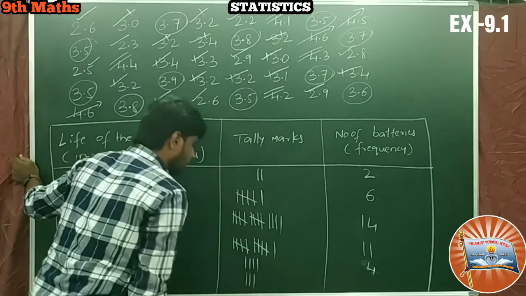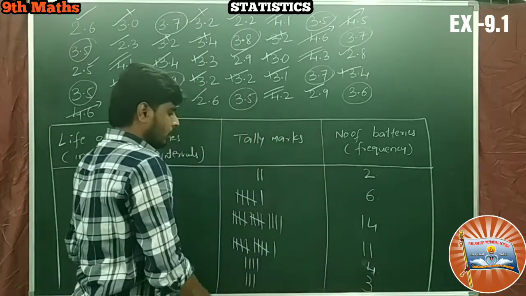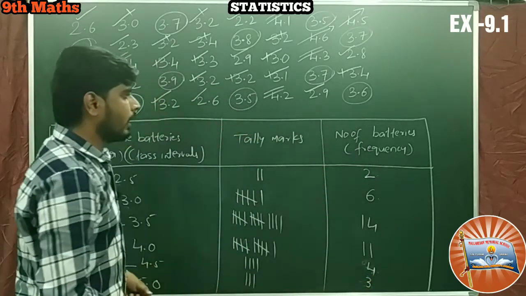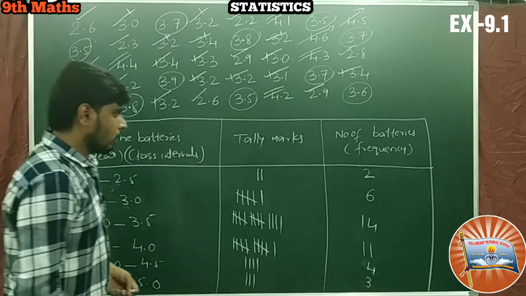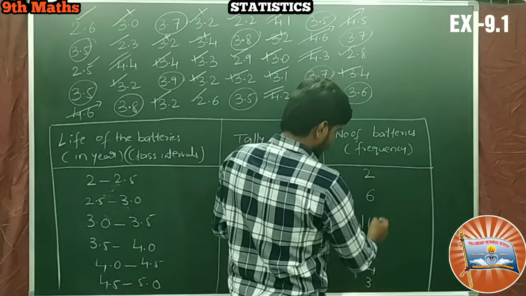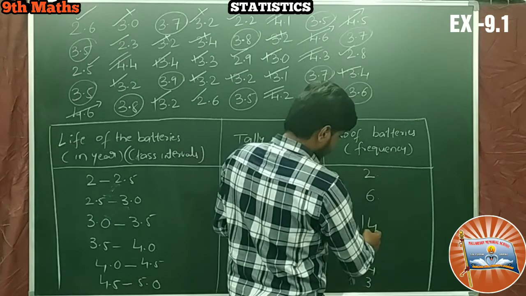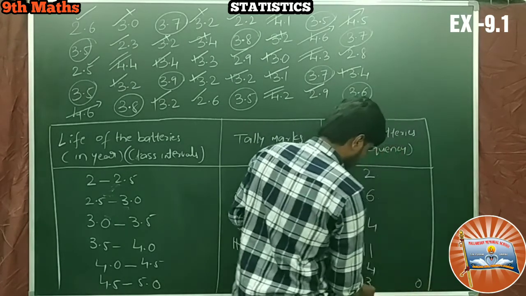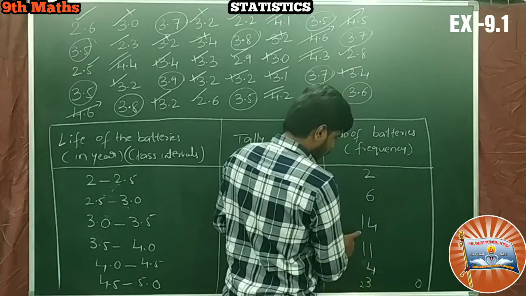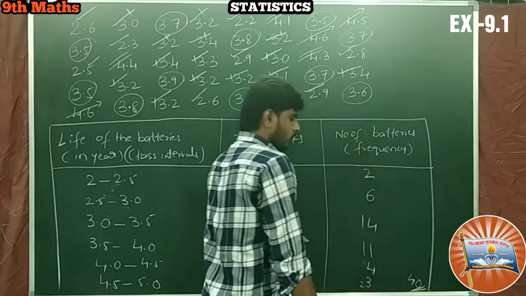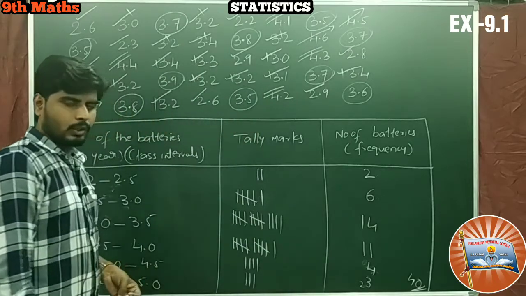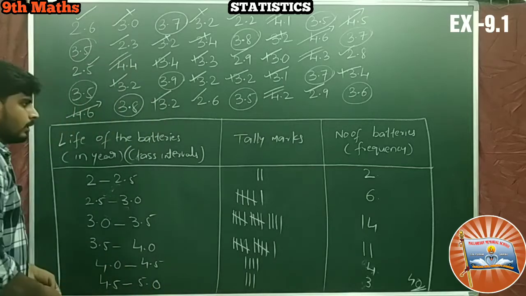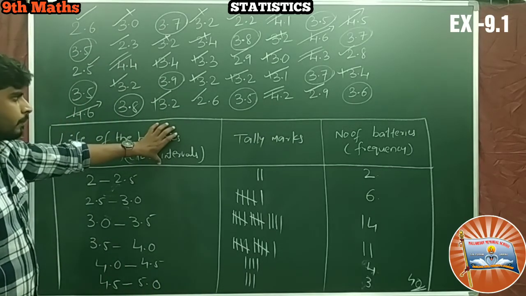So we shall verify here by summing the frequencies. So actually how many batteries are we having? 40 batteries. Let's count here. So 8, 12, 13, 14, 15, 16, 17, 18, 19, 20, and so on. Okay, we got 40. So our calculation is correct. Okay, right. So these are the frequencies. This is the frequency distribution table for this data.